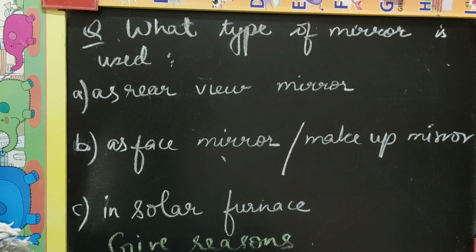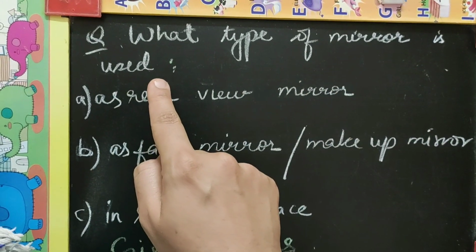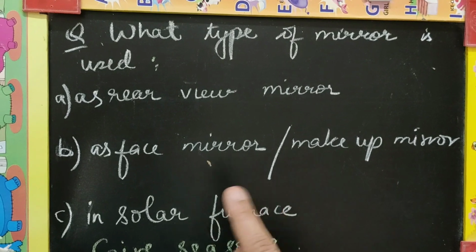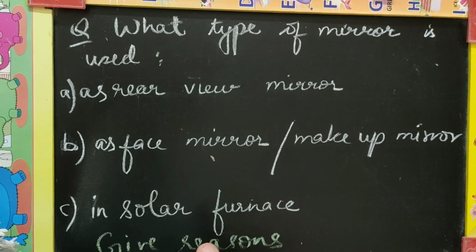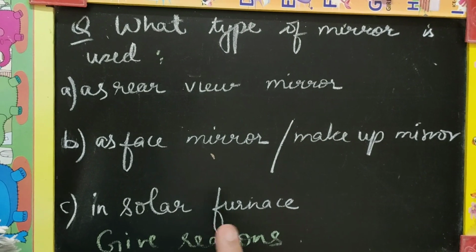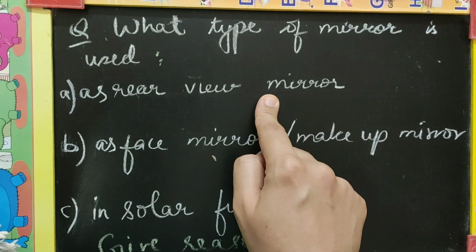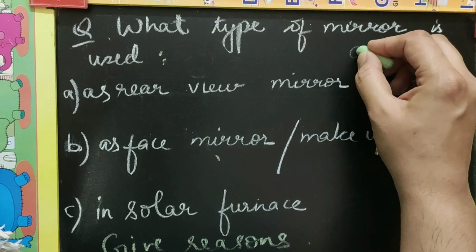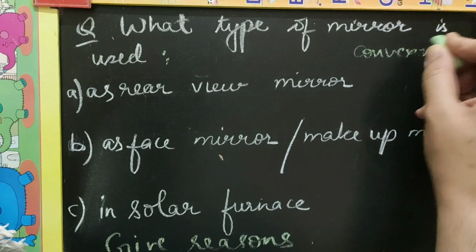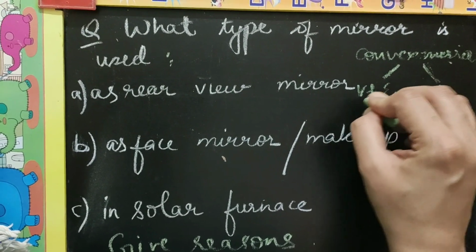Another commonly asked question is that what type of mirror is used as rear view mirror, face mirror or makeup mirror, in solar furnace, and you have to give reason for a particular mirror being used in each case. So let us start with a rear view mirror. Rear view mirror is a convex mirror, and reason being because we know convex mirror always forms virtual and direct images.